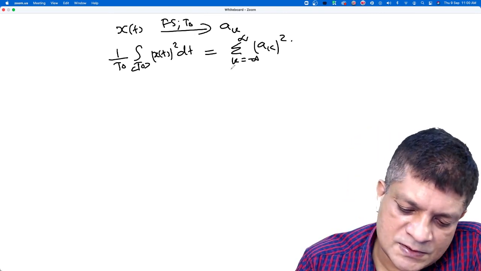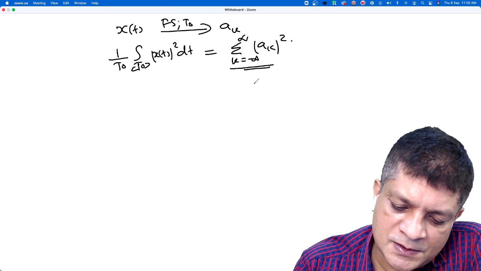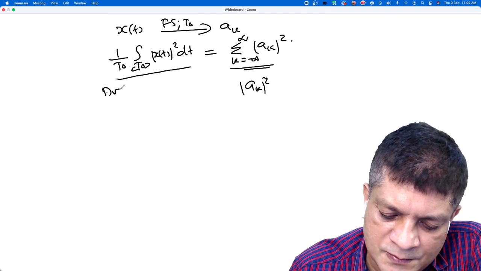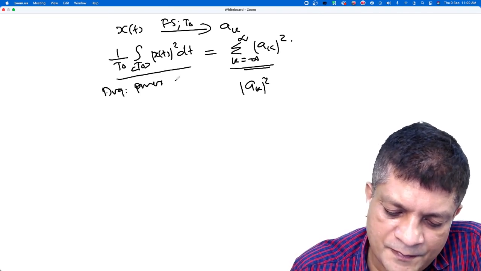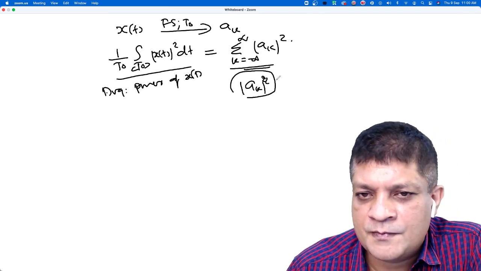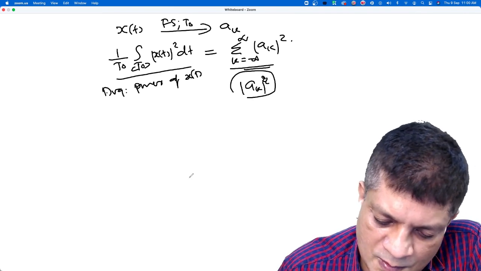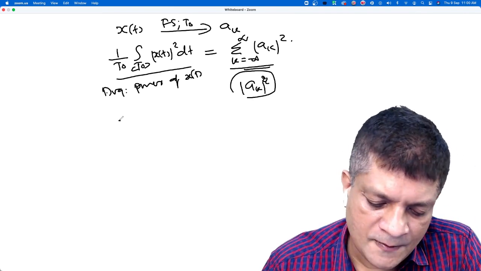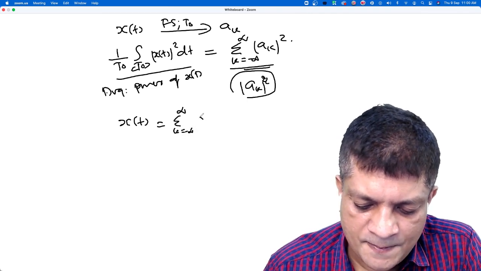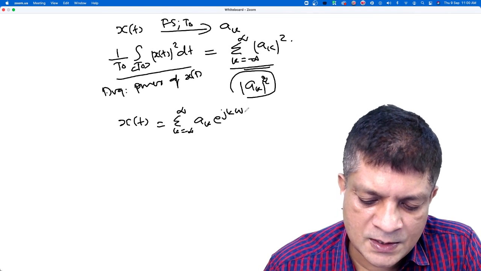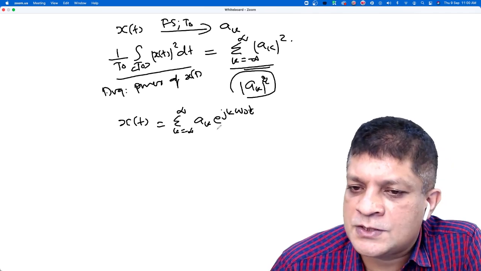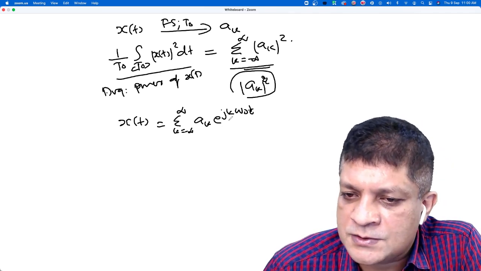Now, can you tell me what is the significance of this term, the summation? On the left hand side, this is the average power of x(t). What is this term? For that, we have to look at the Fourier series representation. If we consider the signal x(t), this is the Fourier series representation, ak e to the power j k omega naught t. It is a linear combination of harmonically related complex exponentials.